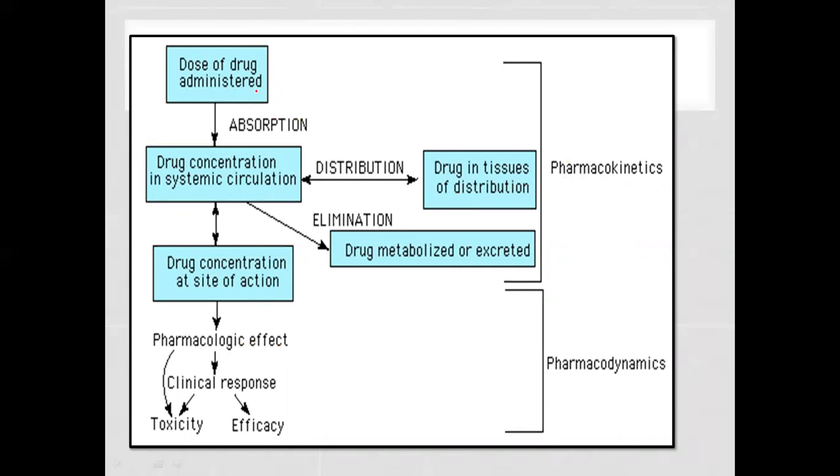So a dose of drug is administered and absorption is carried out, the first stage, that is our A. The drug concentration in the systemic circulation is distribution. Once the drug is distributed all over the tissues, that is tissue distribution. Then metabolism is carried out, and after metabolism the drug is metabolized or excreted.